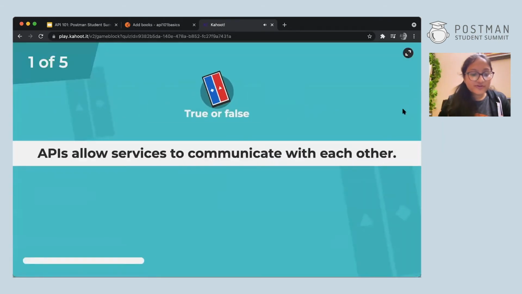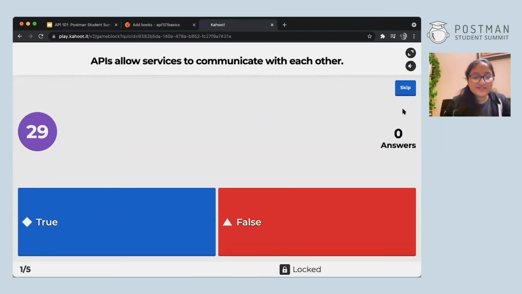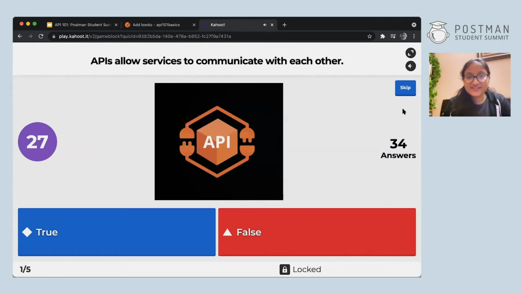So this is a true or false question. APIs allow services to communicate with each other. Is it true or false? I'm repeating again. APIs allow services to communicate with each other. Is that true or false? You have 30 seconds. You can answer it. Take your time.